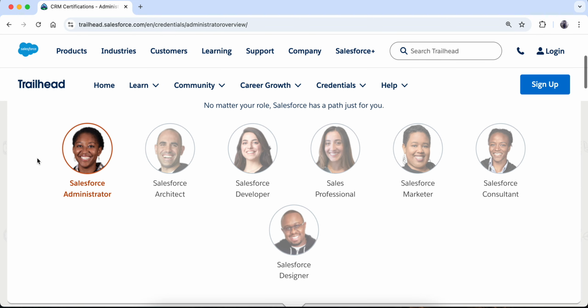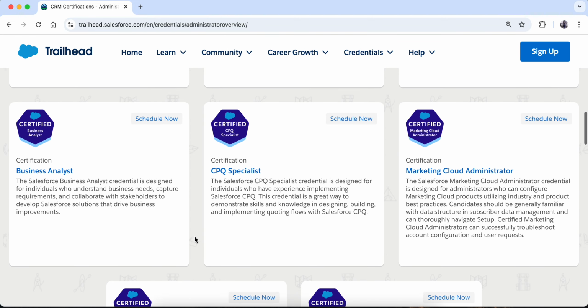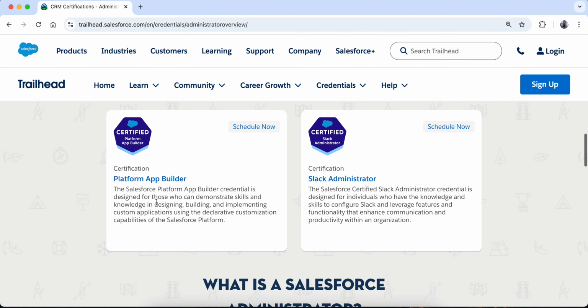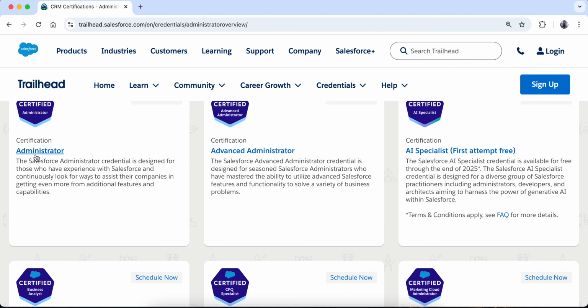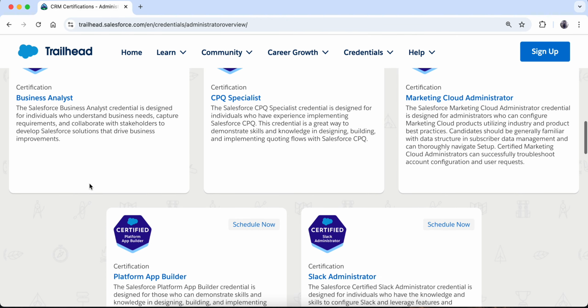The second certification recommendation which I will give is the Salesforce platform app developer certification. Now this certification is also a basic certification, and it will give you a deep dive into what Salesforce is, how you can navigate, all the basic terminology of Salesforce, the object manager. You are going to understand Salesforce in a much better way if you go for these two certifications before switching to any role certification.